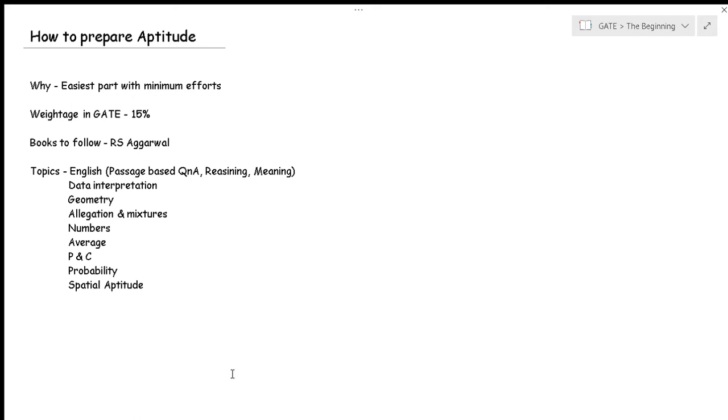But what happened is that from this year onwards, like this year when I appeared for the GATE, there are some new sections also, like the spatial aptitude, where you have to answer questions regarding translation, rotation, scaling, mirroring of images, or things like paper cutting and paper folding, right?